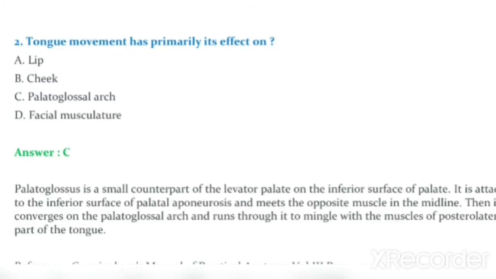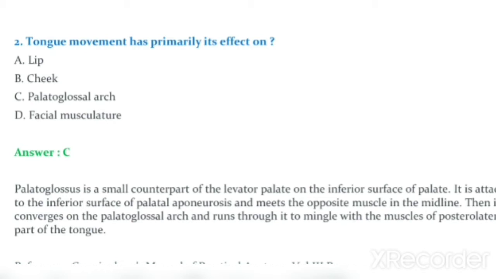Question number 2. Tongue movement has primarily its effect on option A, lip. Option B, cheek. Option C, palatoglossal arch. Option D, facial musculature. Answer is option C, palatoglossal arch.